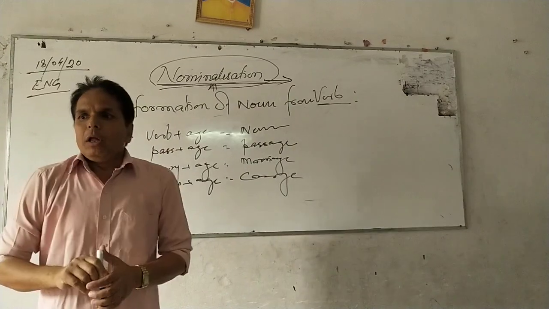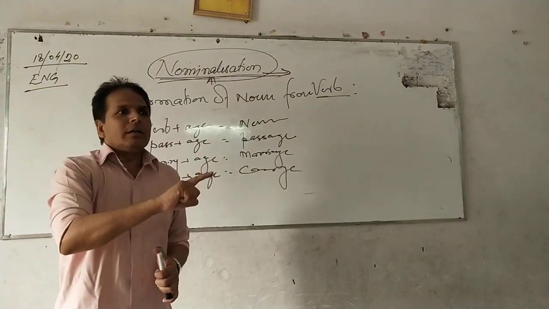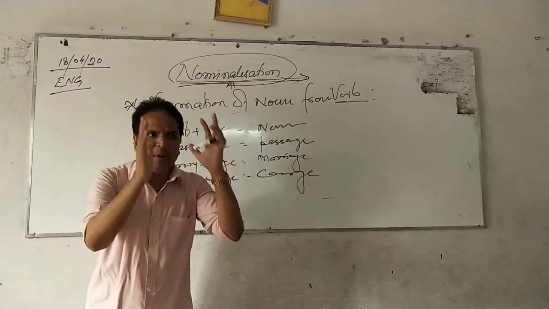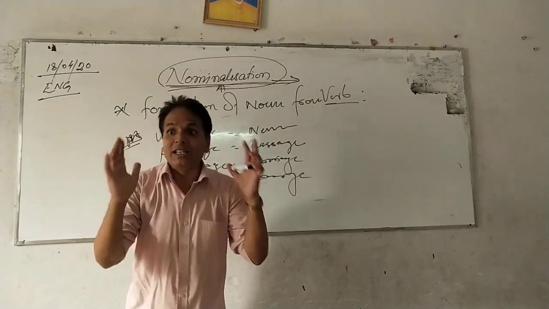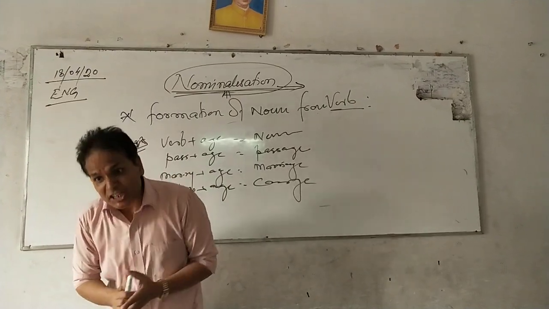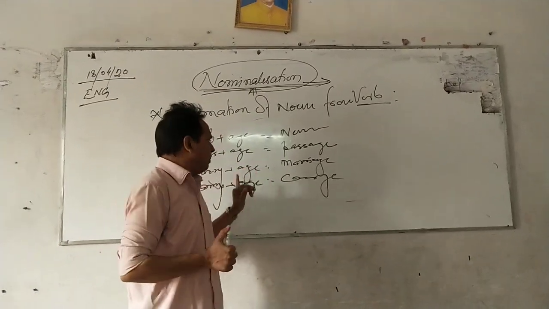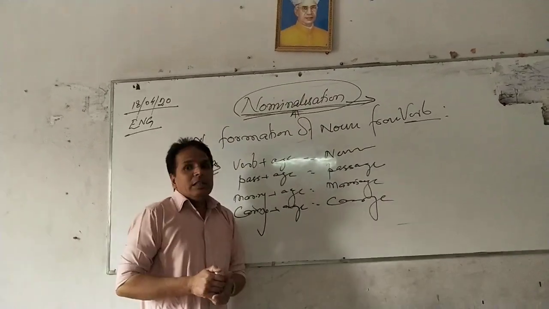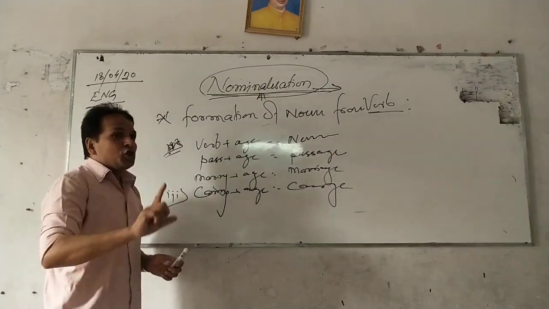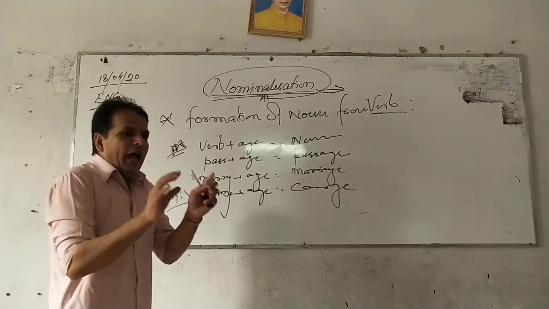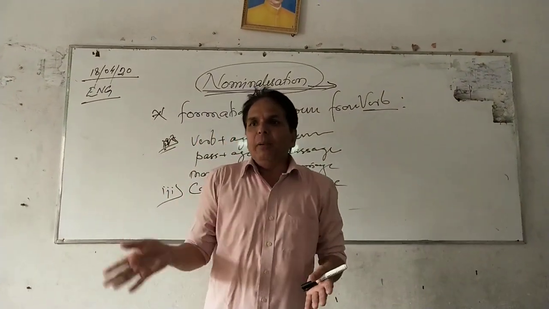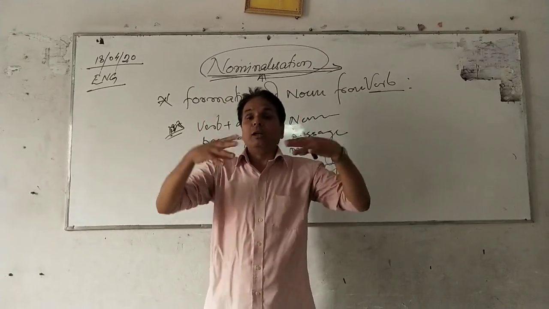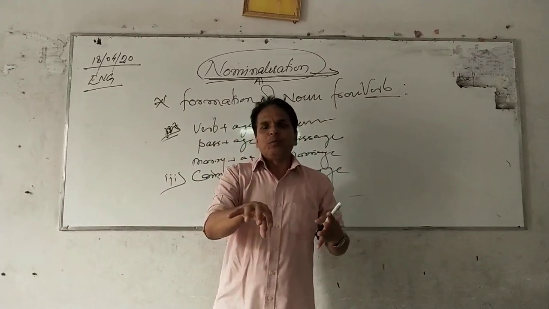So what are those? Age as a last. It is very clear. Those are the formatted nouns, or you can say the nominalized nouns, because they have been changed into nouns later by taking the verb and adding age to it. So these are the processes, and some of the verbs do not have any suffix at all. Even by placing them in place of a noun, we can get them as a noun without any modification.